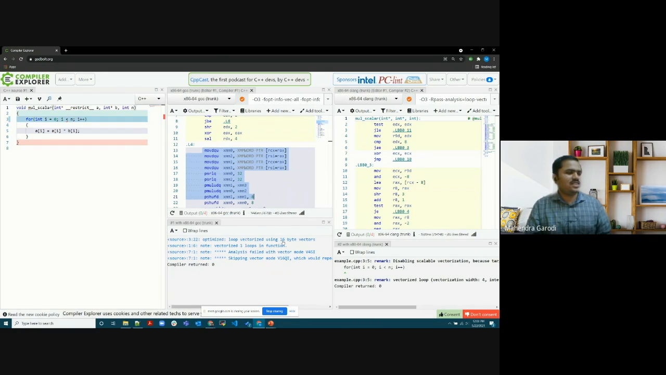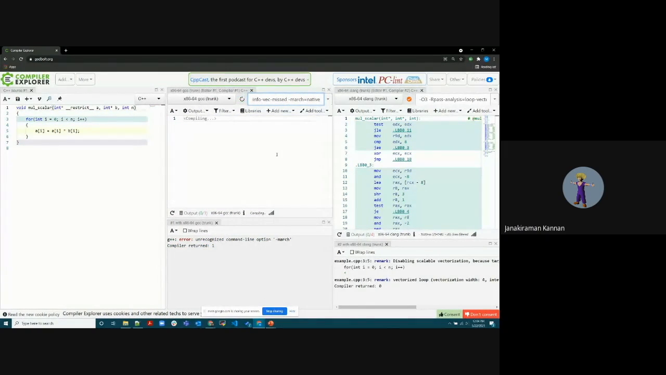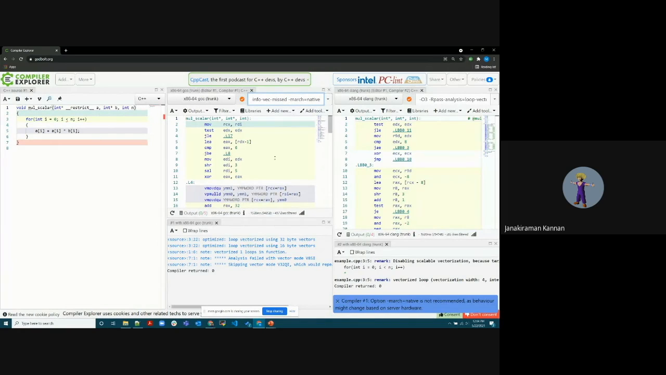So this was using 16-byte vectors, and now let's say I don't know what the architecture is here, so let me just use the architecture as native and see what happens. See, as soon as I use native here, I was able to get a much higher vector length, a 32-byte vector and a 16-byte vector.